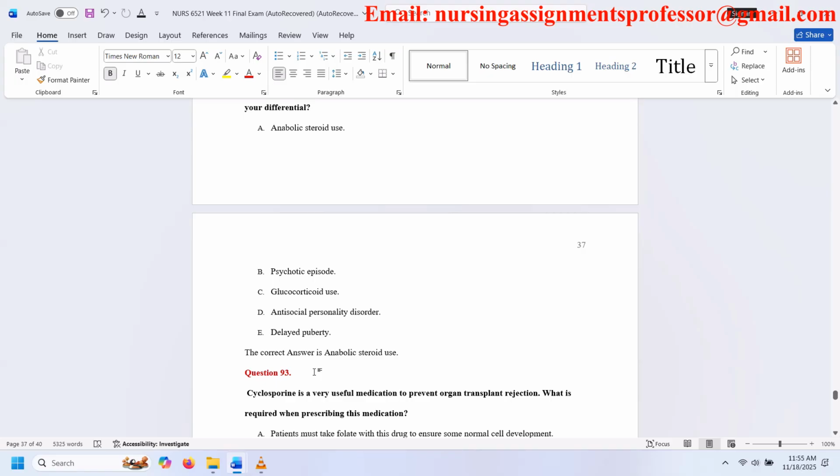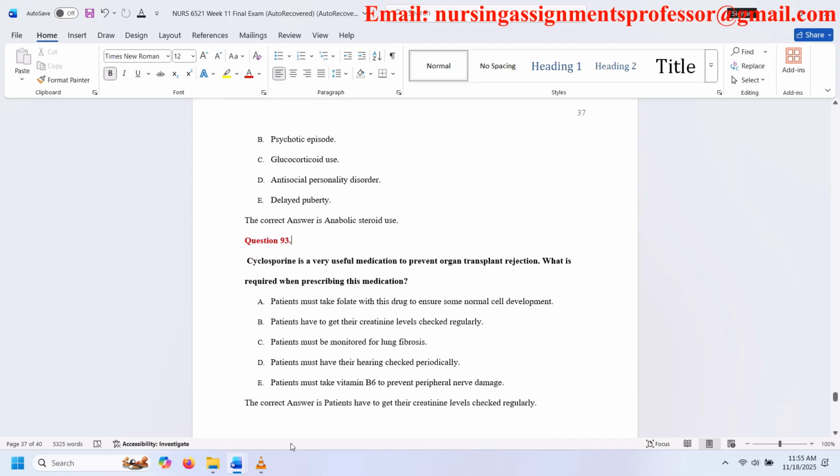Question 93. Cyclosporin is a very useful medication to prevent organ transplant rejection. What is required when prescribing this medication? A. Patients must take folate with this drug to ensure some normal cell development. B. Patients have to get their creatinine levels checked regularly. C. Patients must be monitored for lung fibrosis. D. Patients must have their hearing checked periodically. E. Patients must take vitamin B6 to prevent peripheral nerve damage. The correct answer is patients have to get their creatinine levels checked regularly.